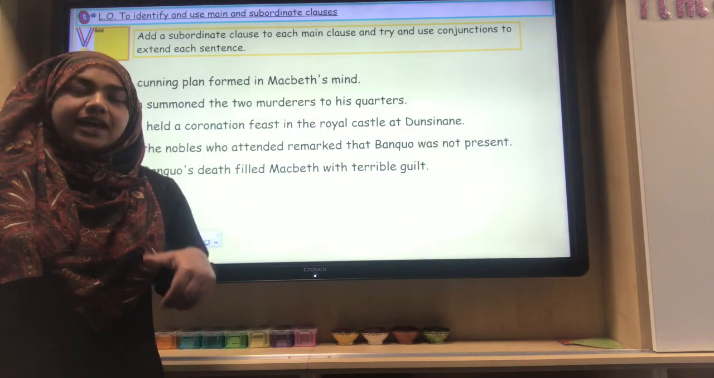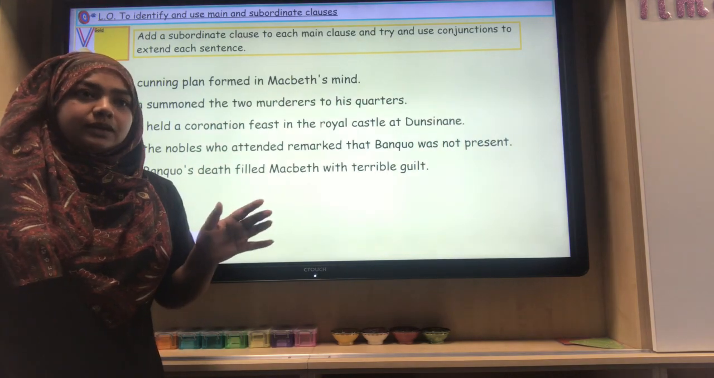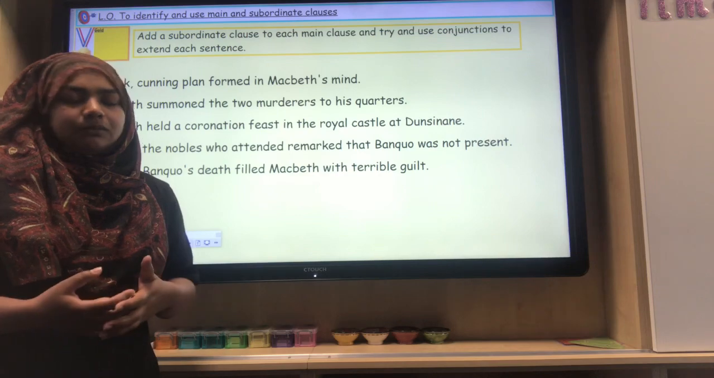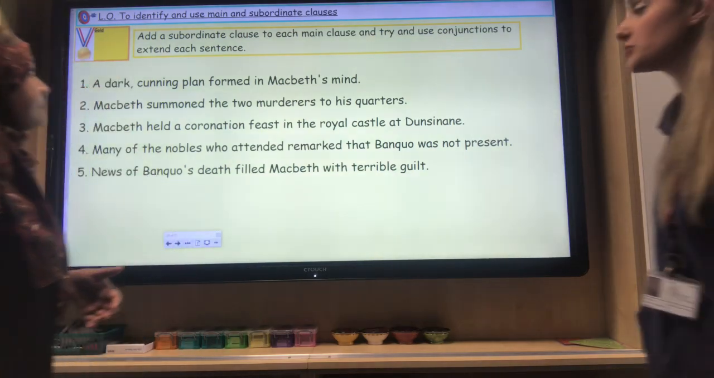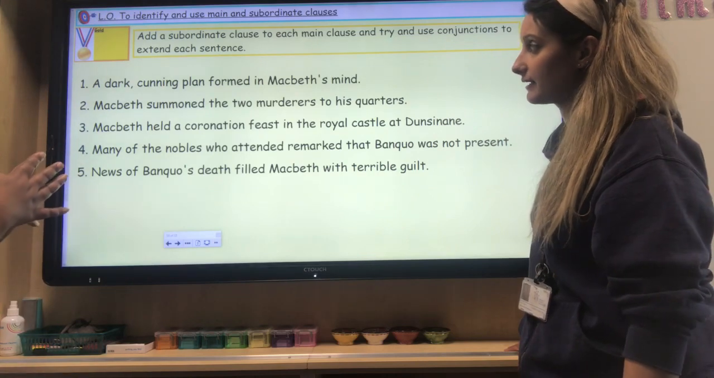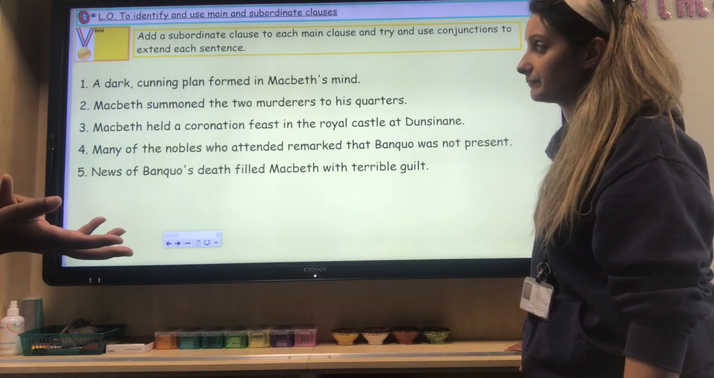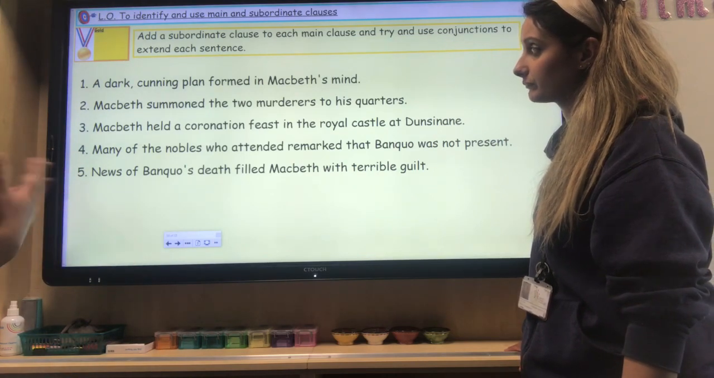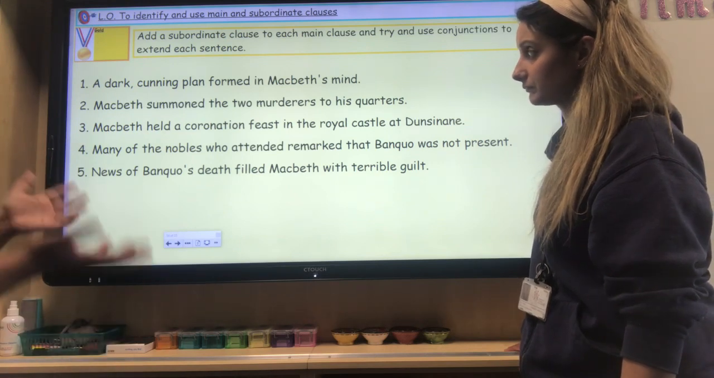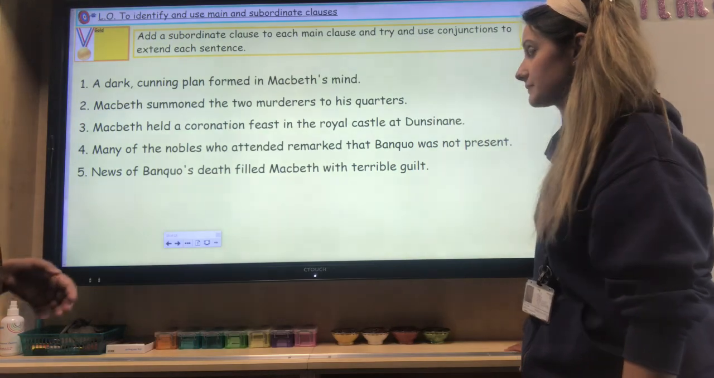All you have to do is add a subordinate clause to each one, and you can extend and up-level the sentences as you want to. Miss Samir, at this point here, could you have a subordinate clause at the beginning? Absolutely, you can have a subordinate clause at the beginning, you can have it at the end. You can actually have a subordinate clause in the middle of a sentence, because a relative clause is also a subordinate clause because it doesn't make sense on its own. Thank you, Miss Smith. No worries.